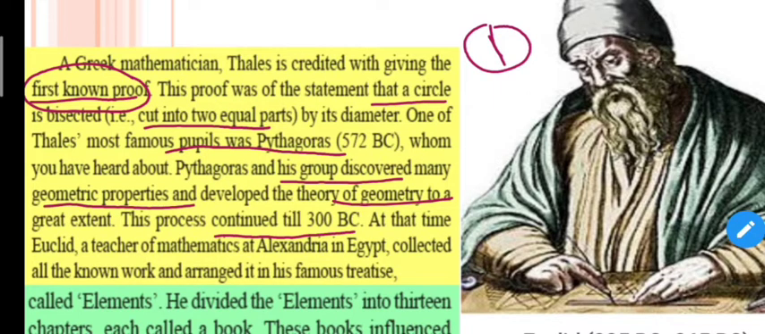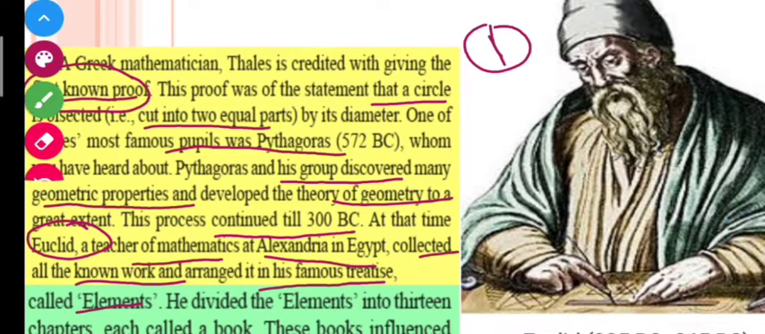So at that time, Euclid, whom we have to discuss in this chapter. Euclid was a teacher of mathematics at Alexandria in Egypt. He collected all the known work and arranged it in his famous treatise. He collected and arranged all the work of Thales and Pythagoras in a book, and he named that book Elements.